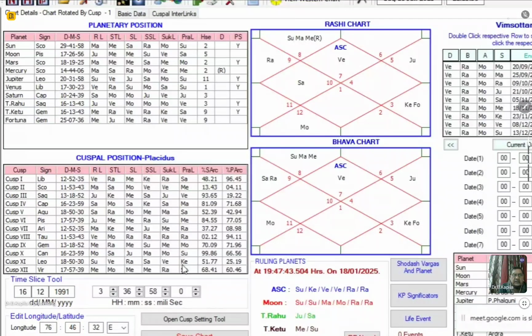I rectified his chart, and the time of birth was 03 hours 36 minutes 58 seconds. Okay, so his birth took place at Postgraduate Institute, that is PGI, Chandigarh, and these are the birth details of this chart, right?